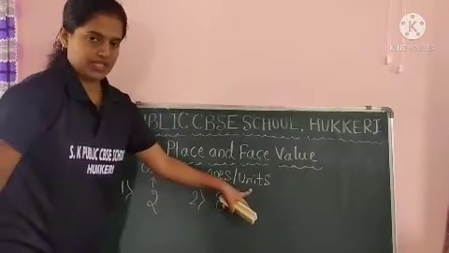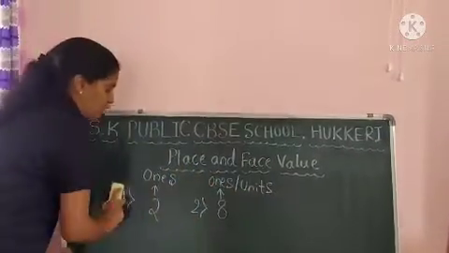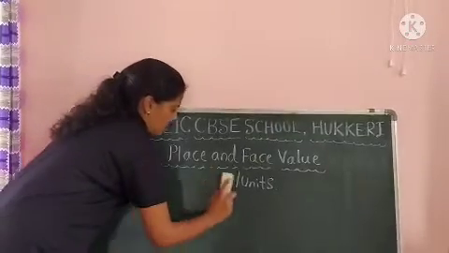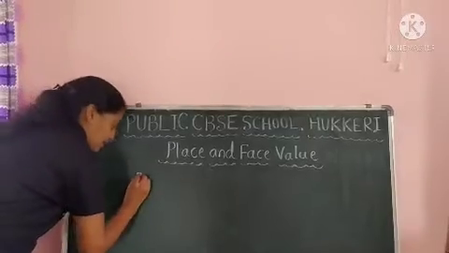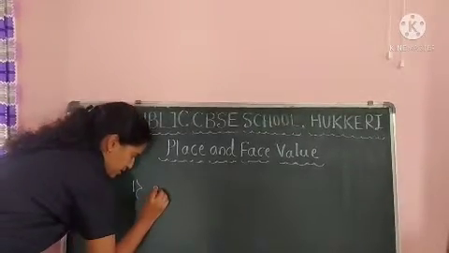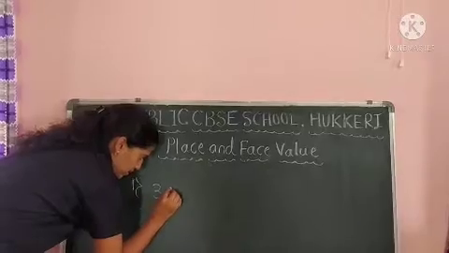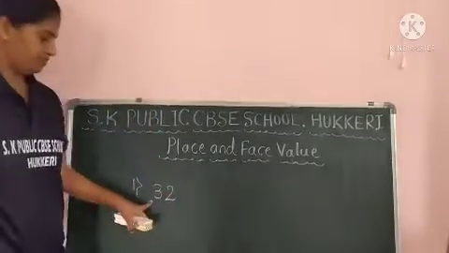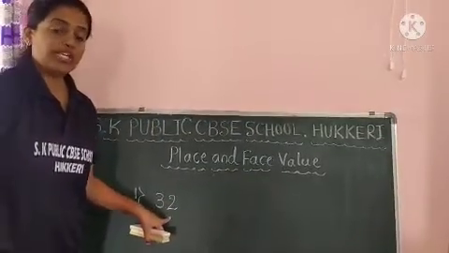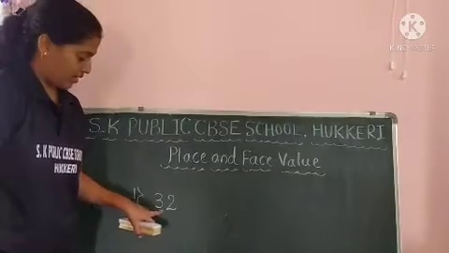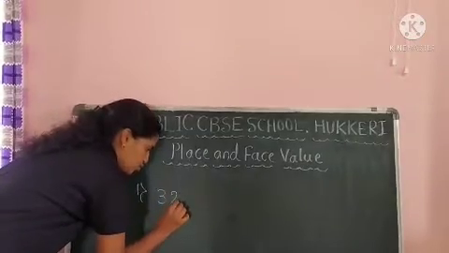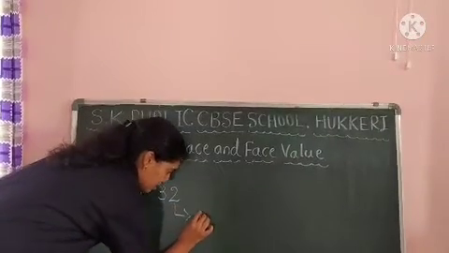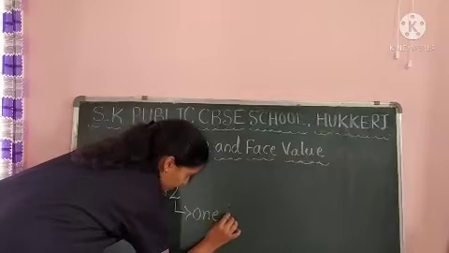Let us take 2 digit numbers. First one, 32. It is a 2 digit number. Count 1, 2. 2 digits are there. So here this 2 is in which place? Yes, you are right.